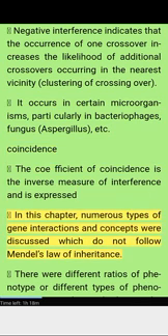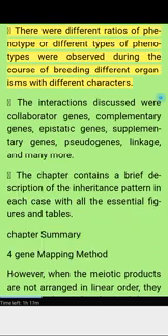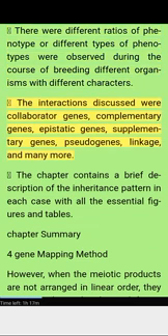In this chapter, numerous types of gene interactions and concepts were discussed which do not follow Mendel's law of inheritance. Different ratios of phenotype or different types of phenotypes were observed during the course of breeding different organisms with different characters. The interactions discussed were collaborator genes, complementary genes, epistatic genes, supplementary genes, pseudogenes, linkage, and many more. The chapter contains a brief description of the inheritance pattern in each case with all the essential figures and tables.